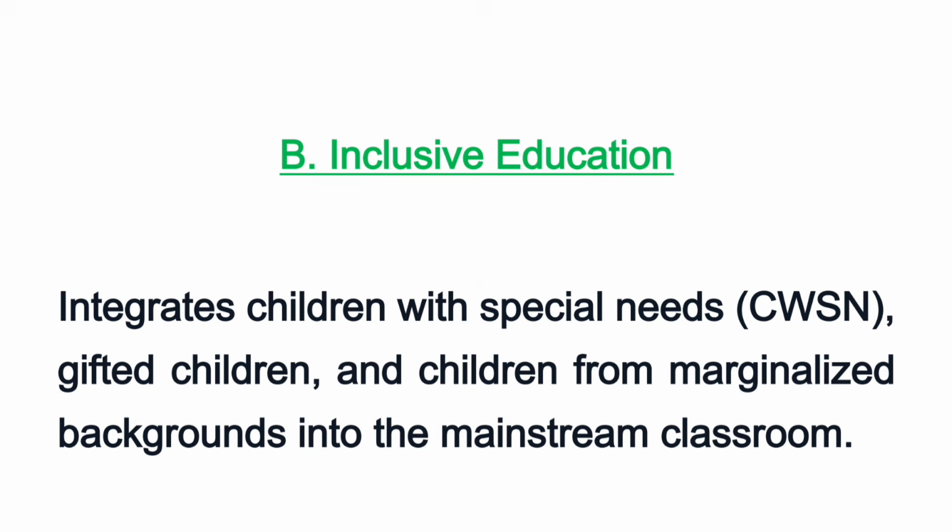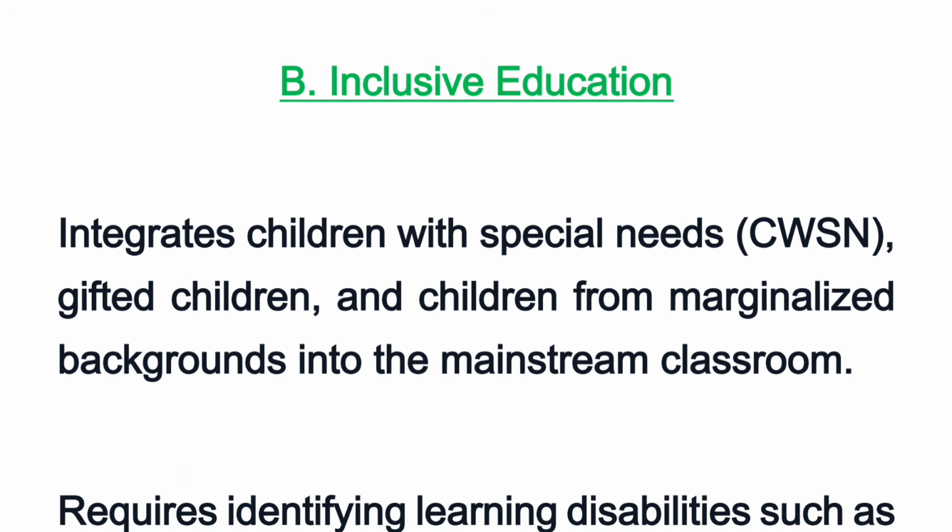Then we have inclusive education. Inclusive education means integrating children with special needs, CWSN, such as gifted children and children from marginalized backgrounds, into a mainstream classroom.